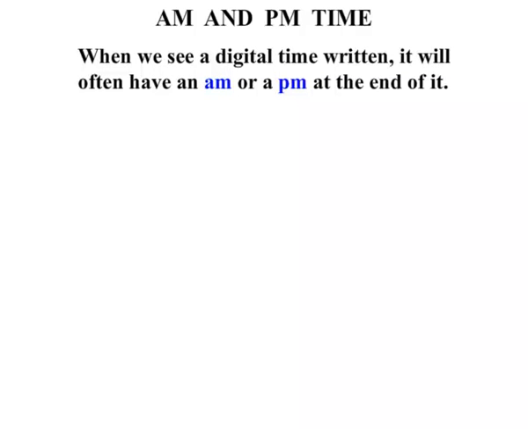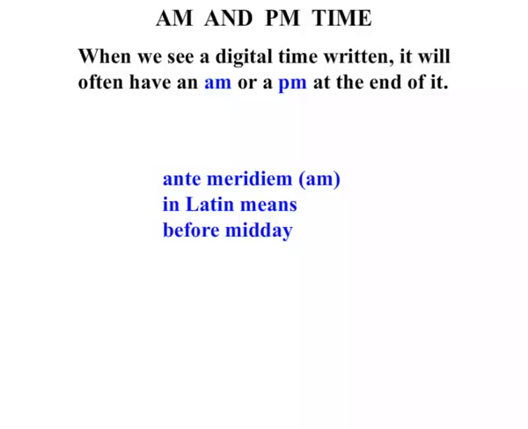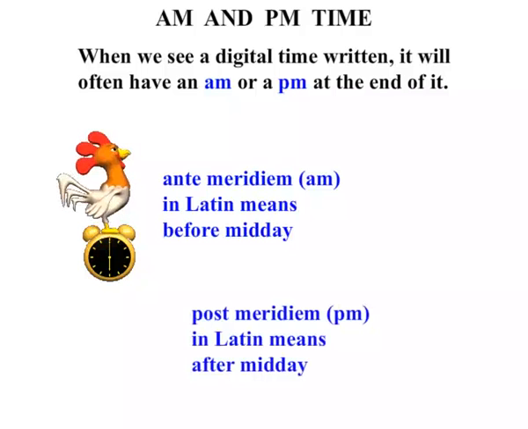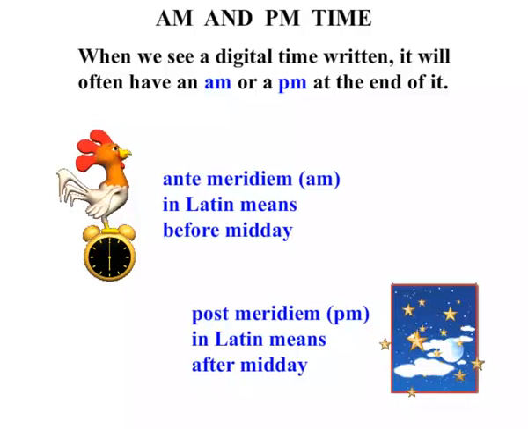In this lesson we do some work on AM and PM time. When we see a digital time written, it will often have an AM or a PM at the end of it. Now, ante meridiem, AM, in Latin means before midday. Okay, so it's a Latin term. So before midday, we'd expect to see a rooster crowing there for sure. Post meridiem, PM, in Latin means after midday. So we see the stars out there. Okay, that's the evening, certainly after midday, isn't it?